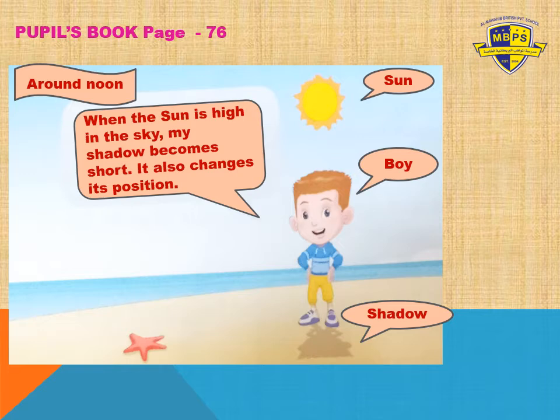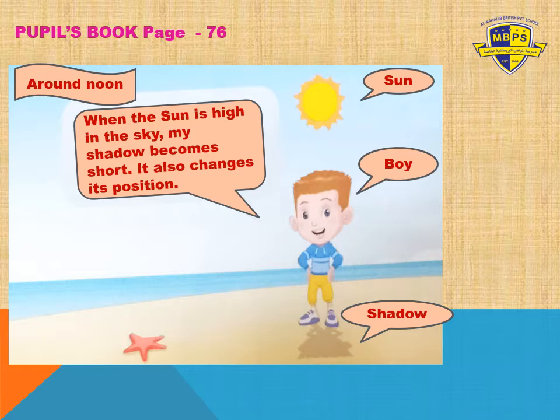So what happened around noon? When the sun is high in the sky, does my shadow become short or long? It also changes its position. Yes, who will tell me? What will happen in the afternoon? Will the shadow be small, short or long? Yes, it will be short.